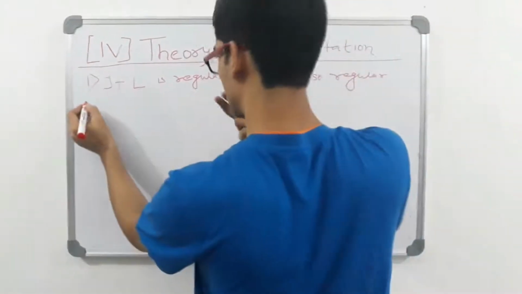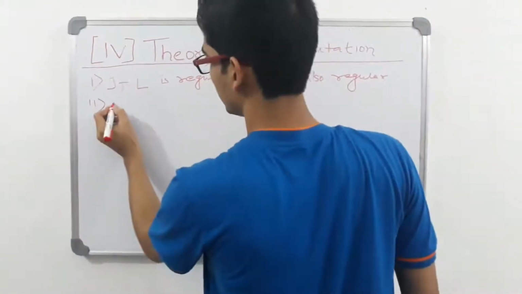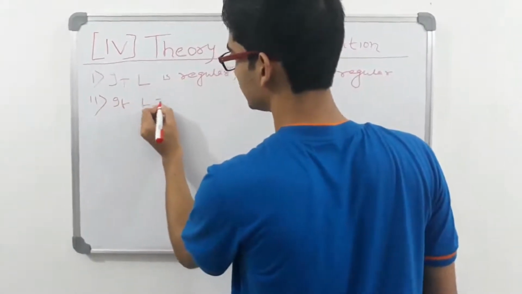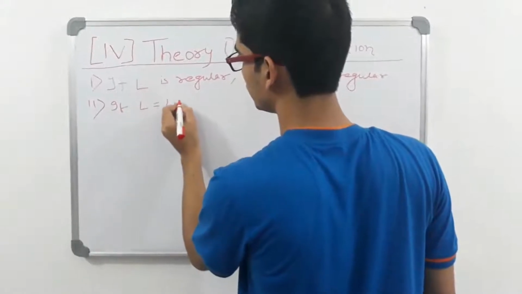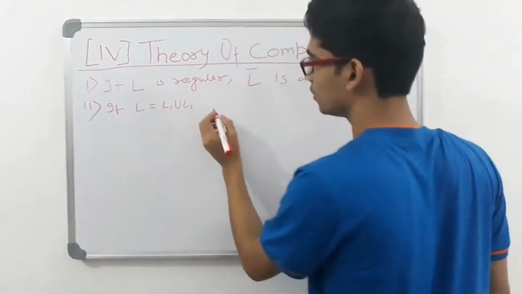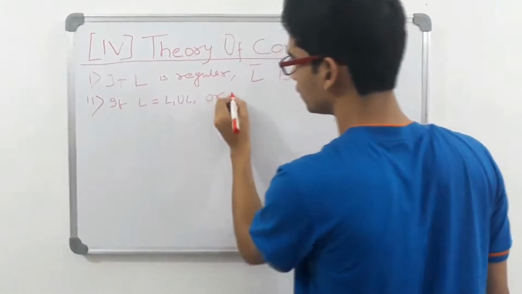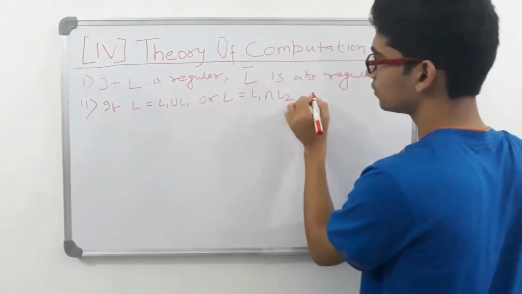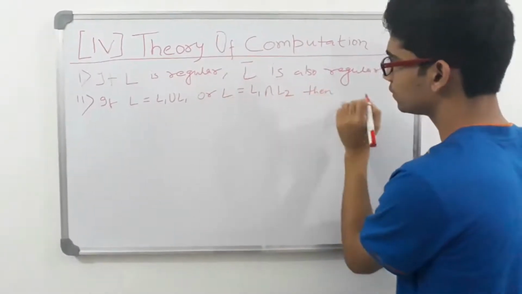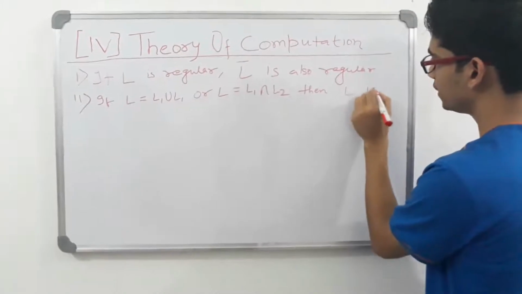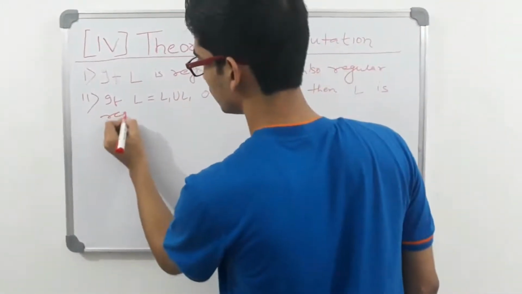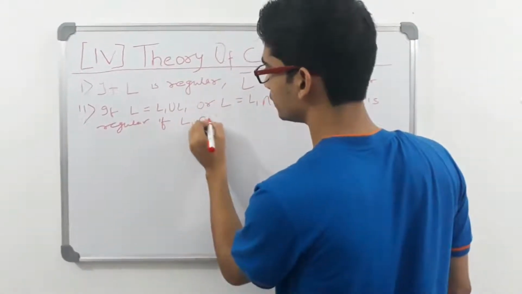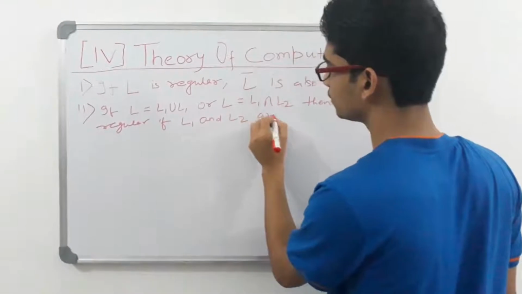Again, if L is L1 union L2, or L is L1 intersection L2, then L is regular if L1 and L2 are regular.